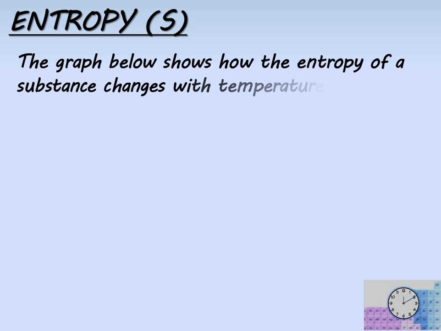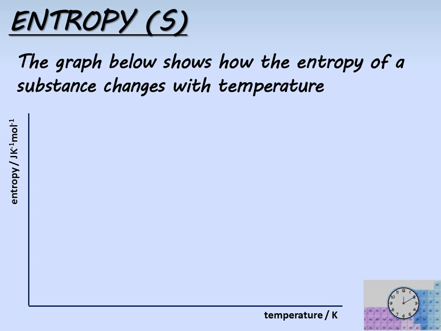If you plot a graph of temperature change and entropy, you will see this pattern. Notice here that the temperature is in Kelvin. At 0 degrees Kelvin, or absolute zero, we have the lowest entropy, 0 joules per Kelvin per mole.